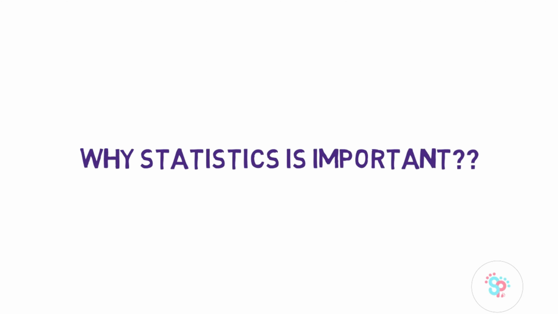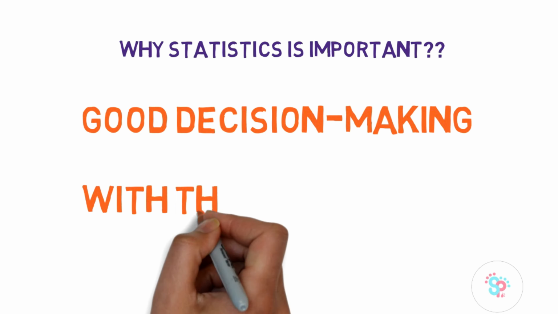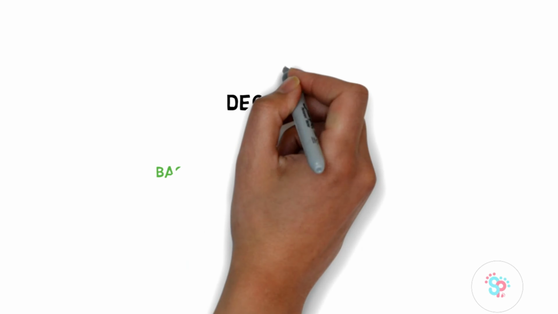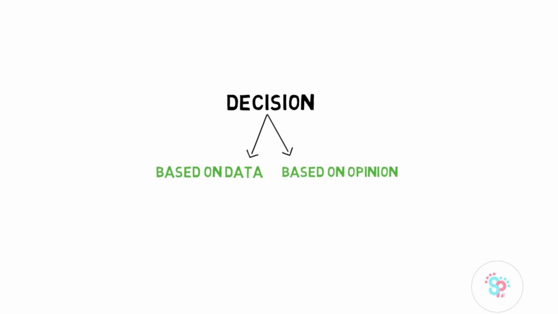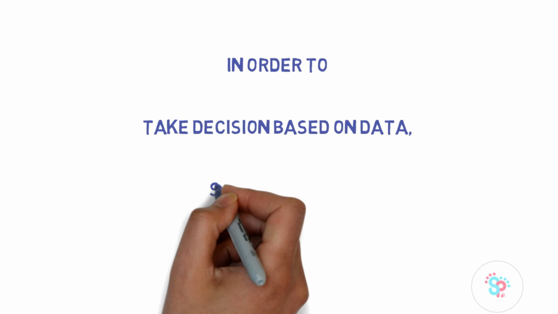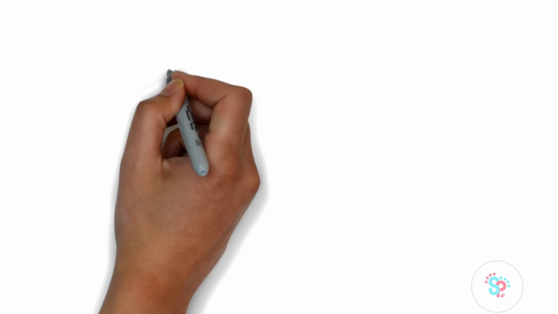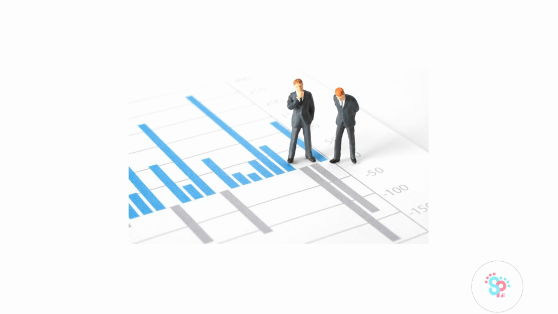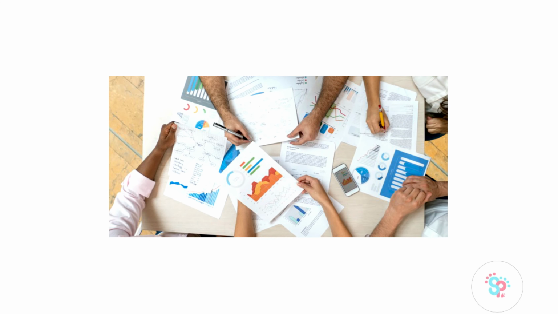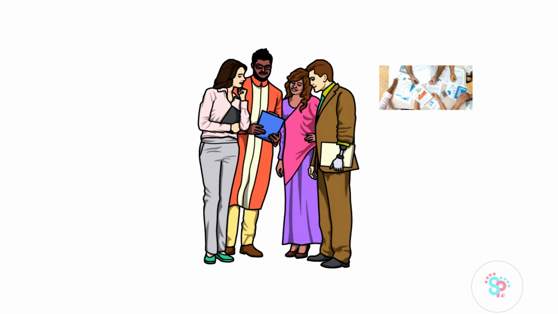Then the second thing is why statistics is important. The primary purpose of using statistics is to make good decisions with the help of data. We usually make two types of decisions. One is decision based on data and the other is decision based on opinions. And in order to take decisions based on data, statistics is a crucial process behind it. Statistical analysis is implemented to manipulate, summarize, and investigate data so that useful decision-making information is obtained, and from that information, the decisions are being taken. I hope that it's clear.